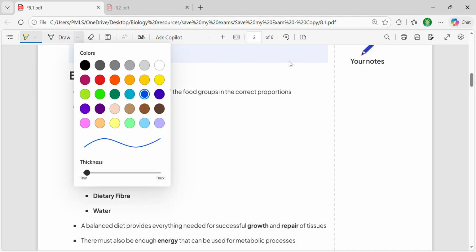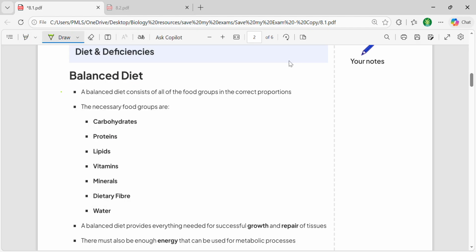So moving forward, we need to first understand what is a balanced diet. The balanced diet is basically a diet that consists of all food groups. And what are these food groups? These are carbohydrates, proteins, lipids, vitamins, minerals, dietary fibers, as well as water. But the point is, they need to be present in correct proportions. It doesn't mean that they should have an equal amount. They're not required to be present in an equal amount. They're required to be present in the correct proportions.